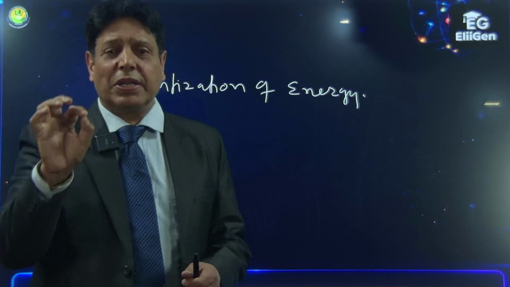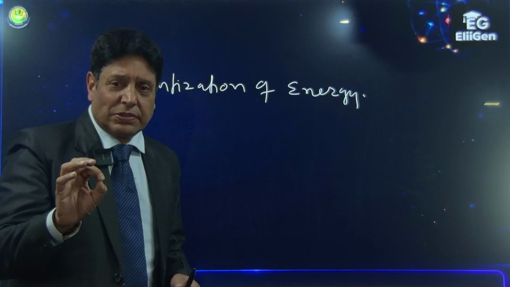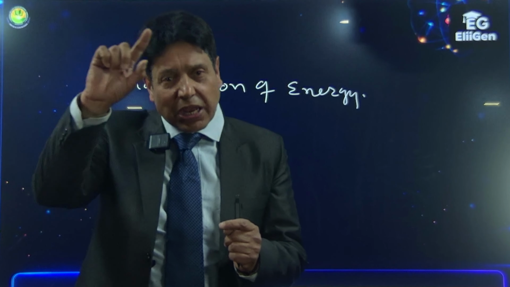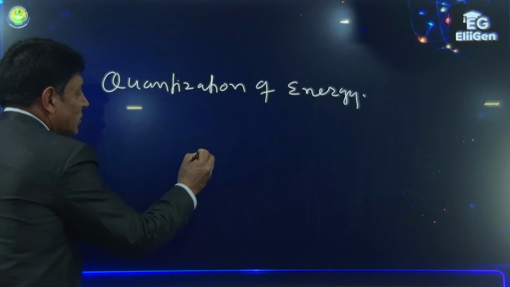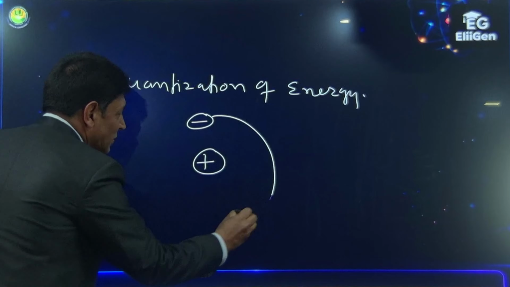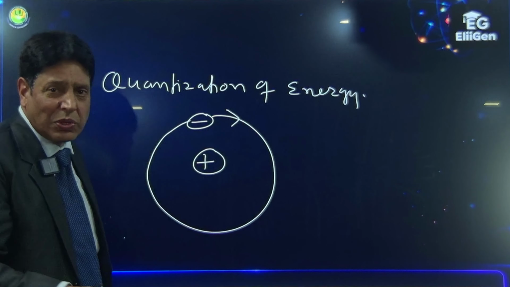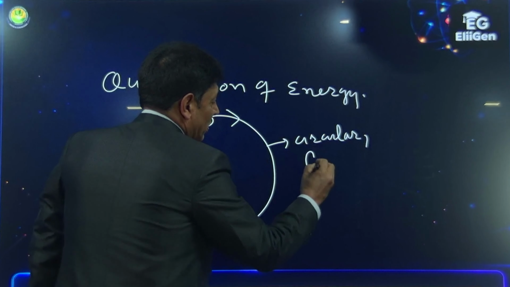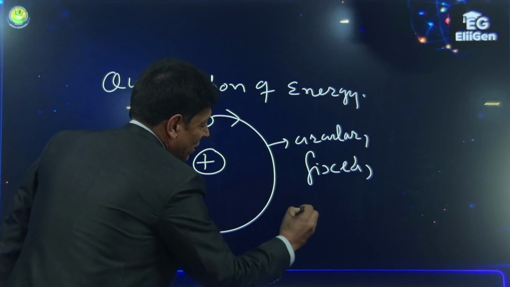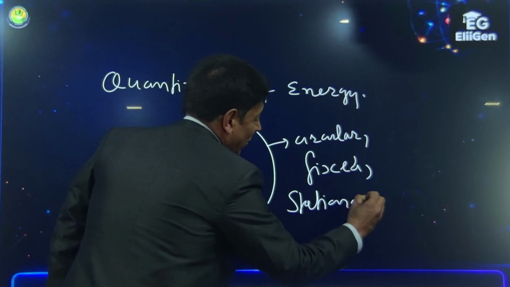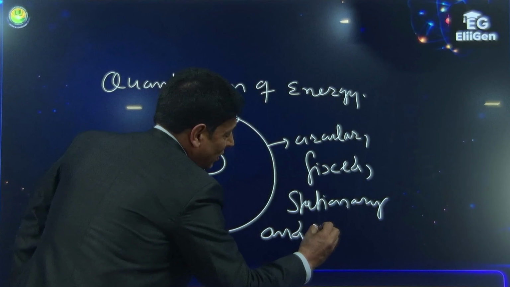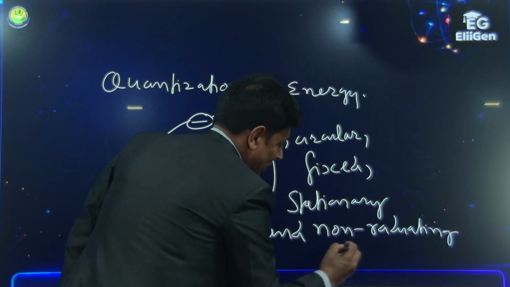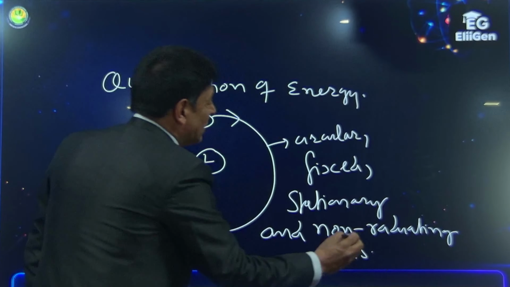One of the important points in Bohr's model of atom is that the atom consists of a nucleus, and around the nucleus electrons revolve in circular, fixed, stationary and non-radiating orbits. Let's explain it. What does it mean?